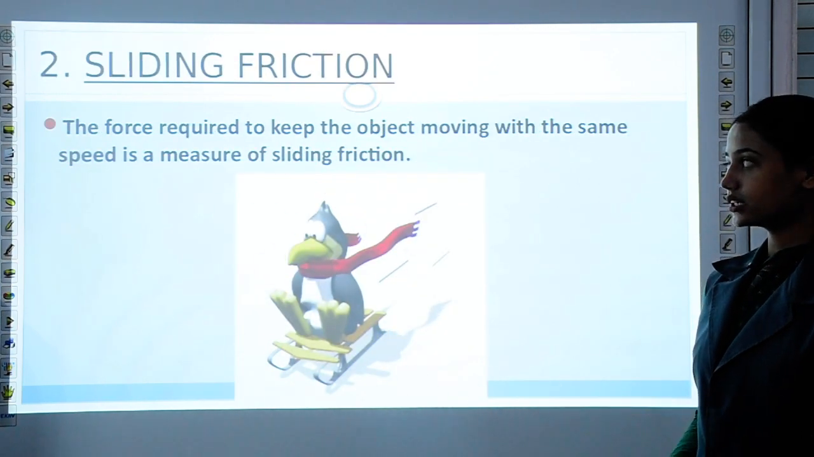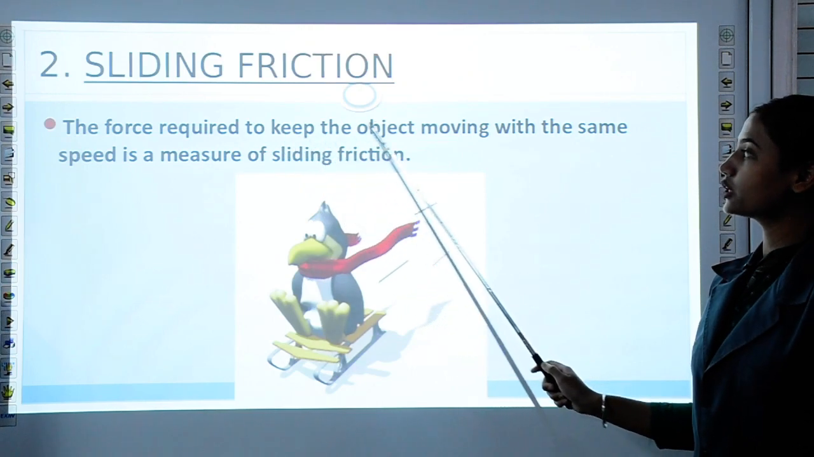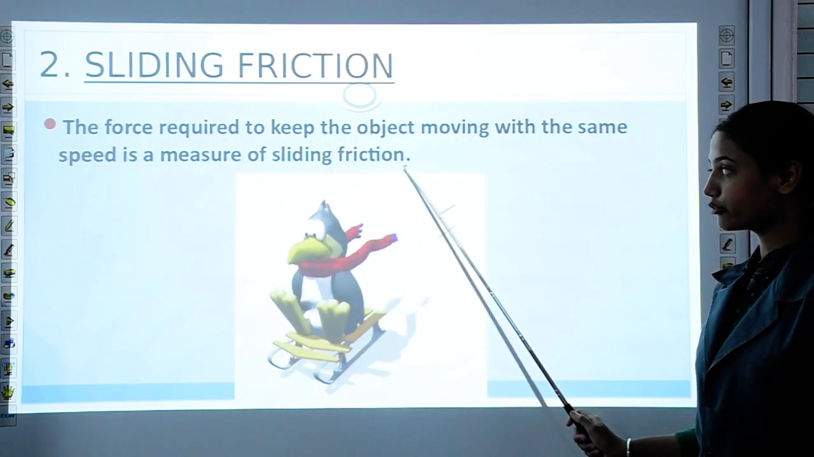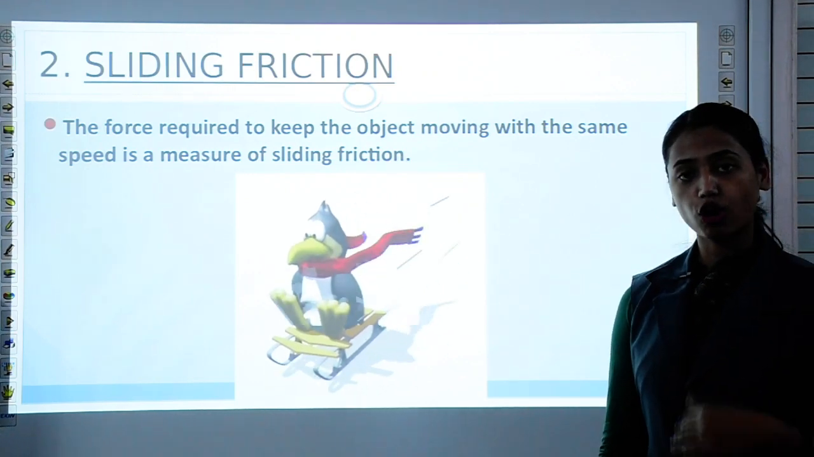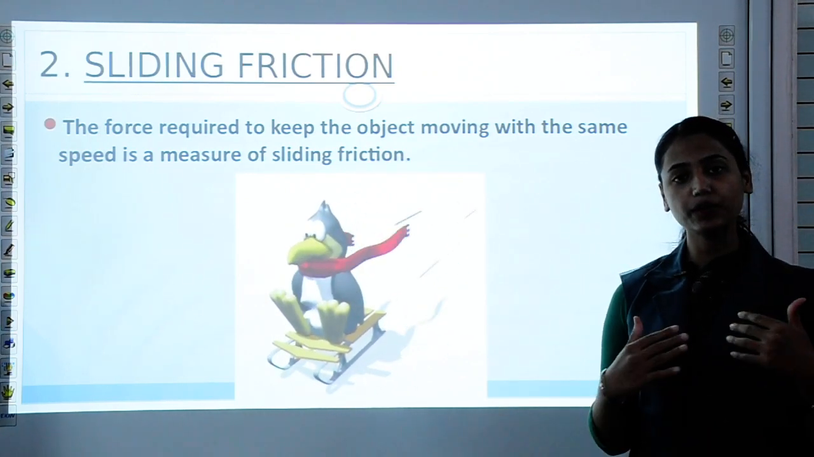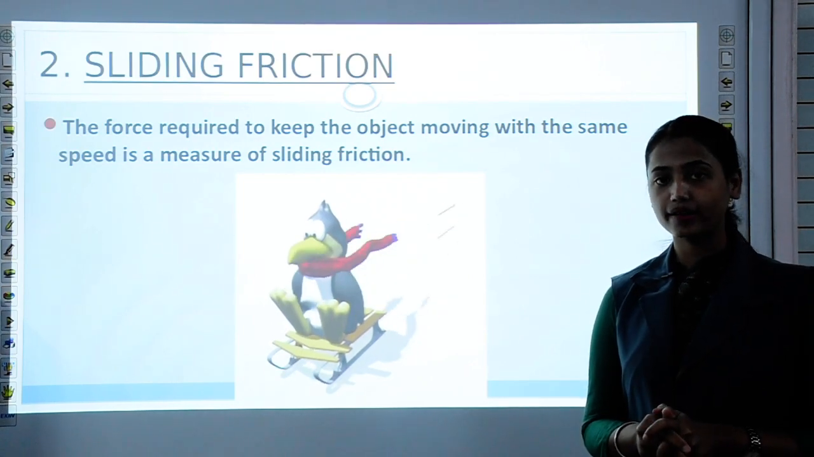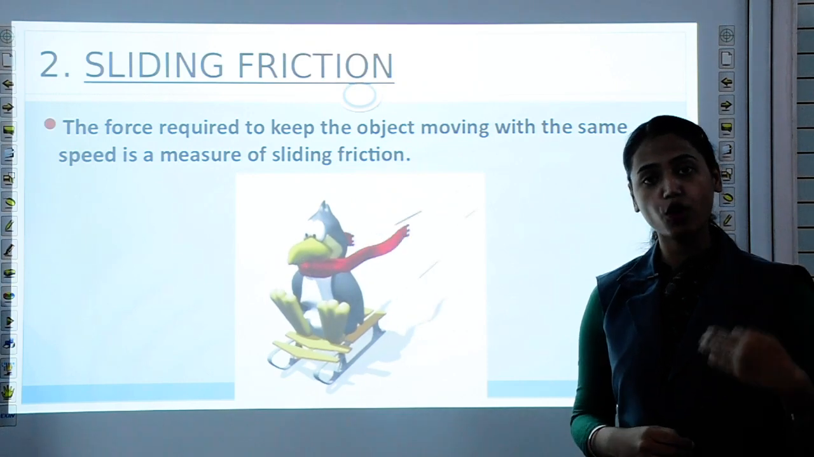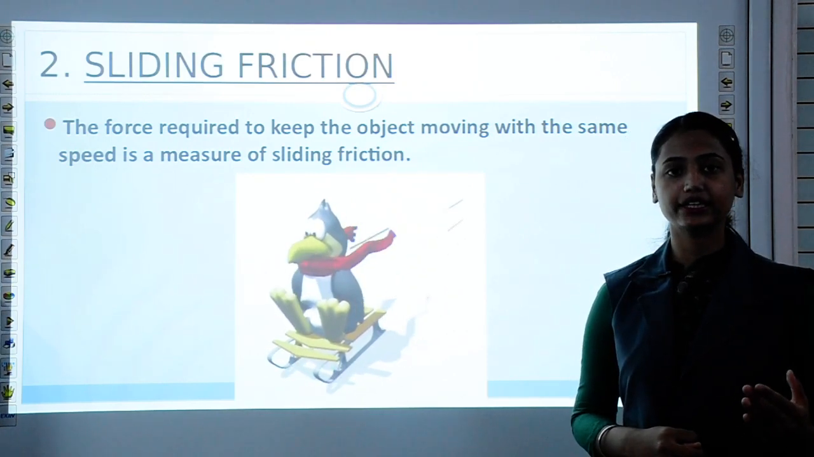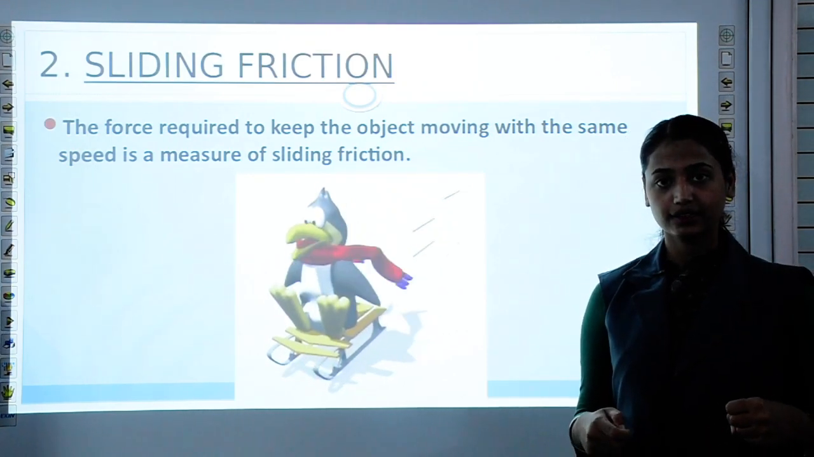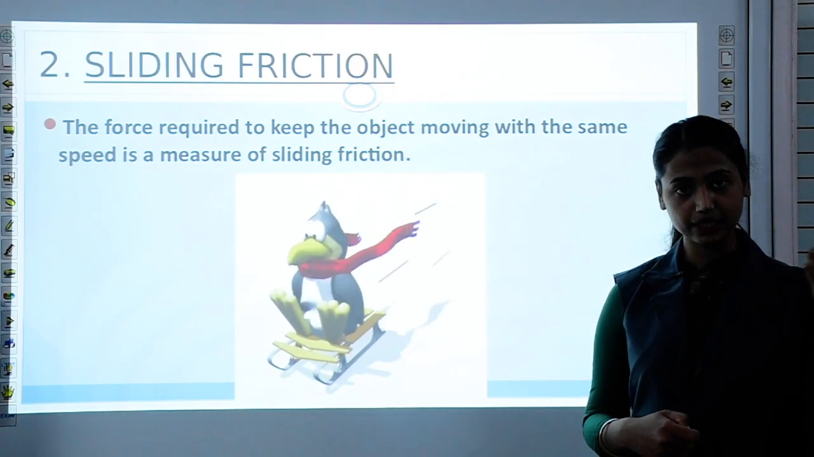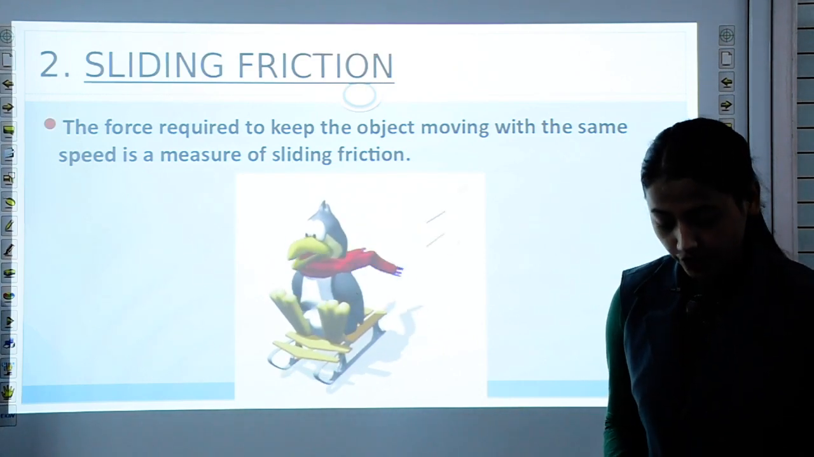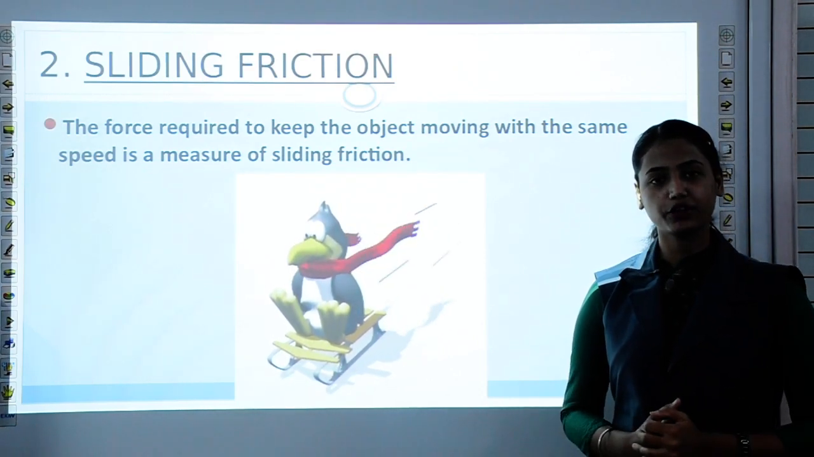Then sliding friction: the force required to keep the object moving with the same speed is a measure of sliding friction. Means the object is already moving, and just to keep it moving, like suppose you are riding a bicycle, you are already moving, but to keep on going, what you need to do regularly is keep on pedaling, then you will keep on moving. So that is sliding friction. You can imagine an example in your mind also.